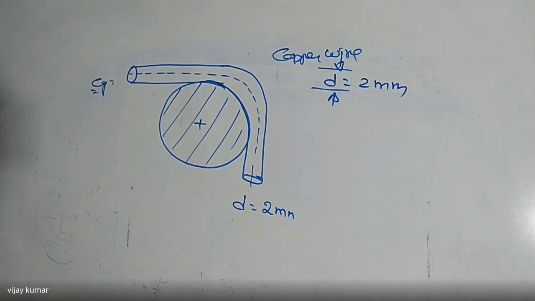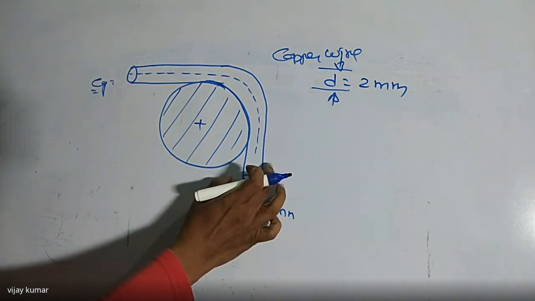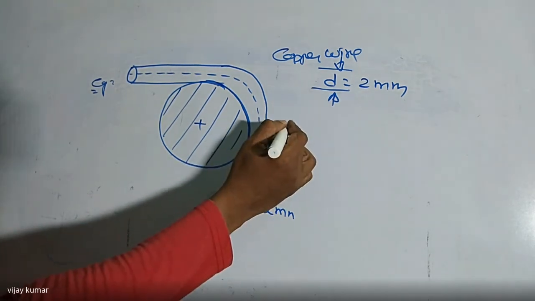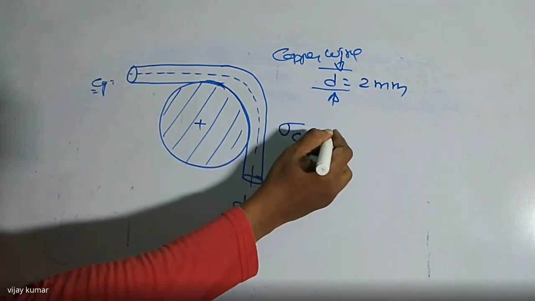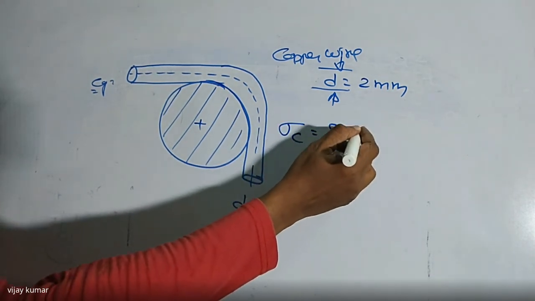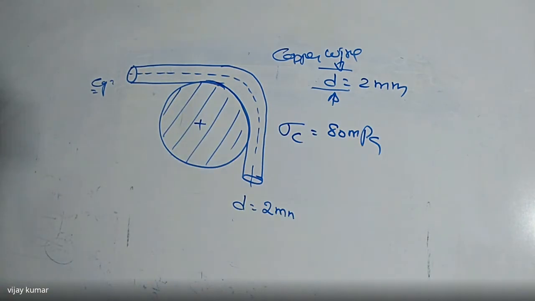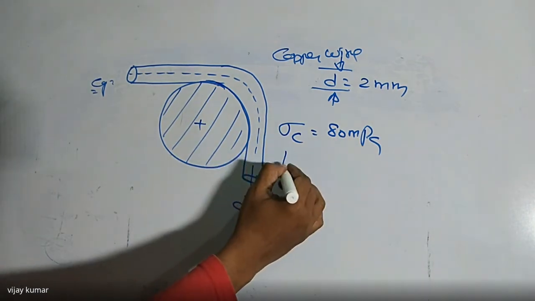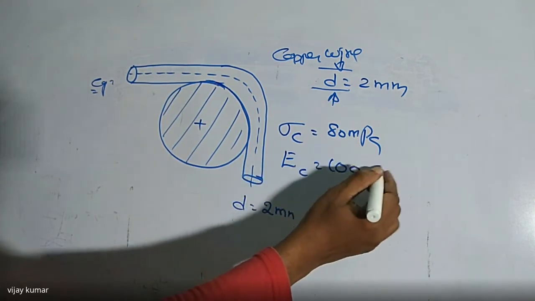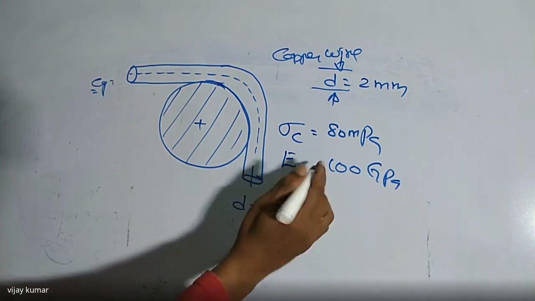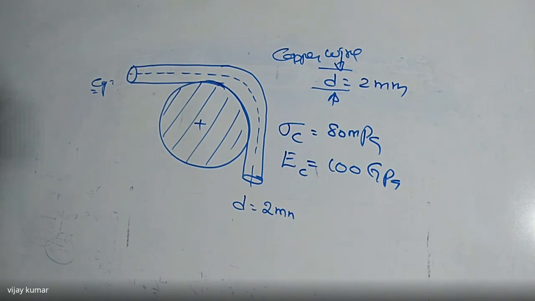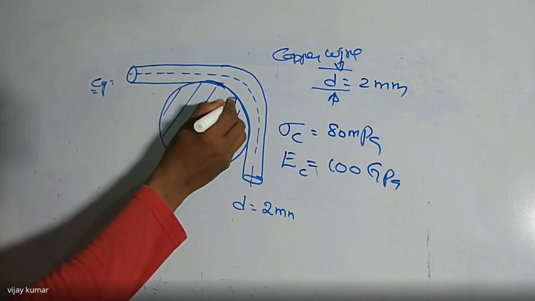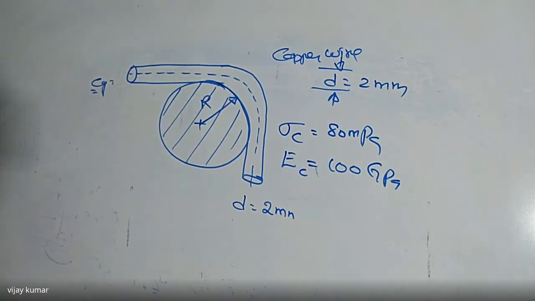Stress will be developed in the wire. That stress in the wire is given: the stress in copper wire is given as 80 megapascals. And the Young modulus of the copper is given as 100 gigapascals. So this is the data given. Here he is asking what is the radius of this circular rod, this capital R.